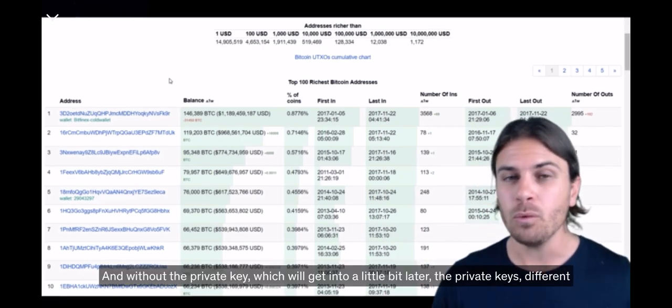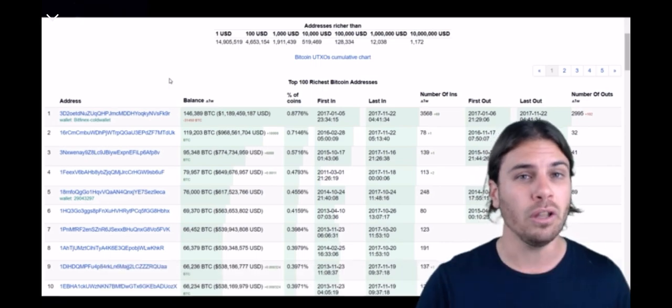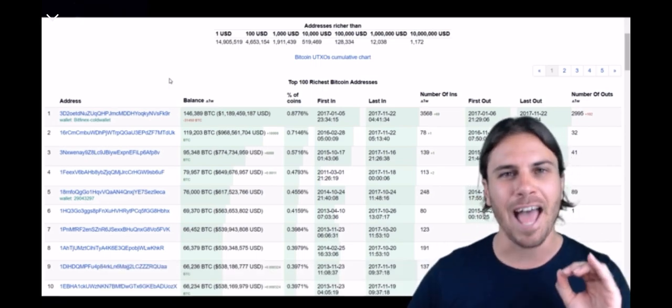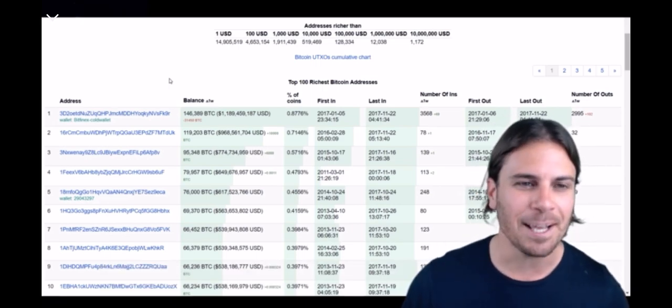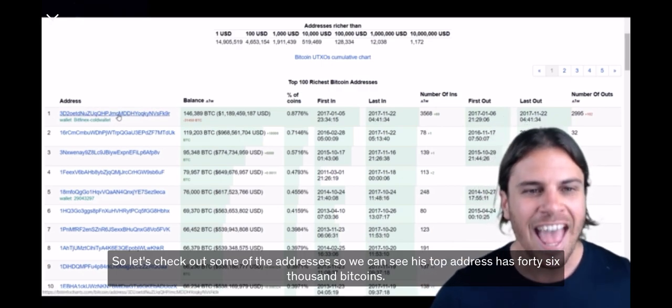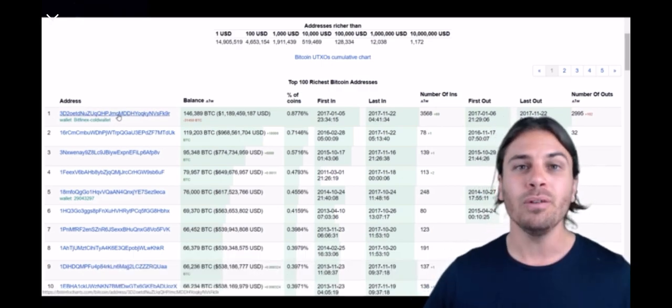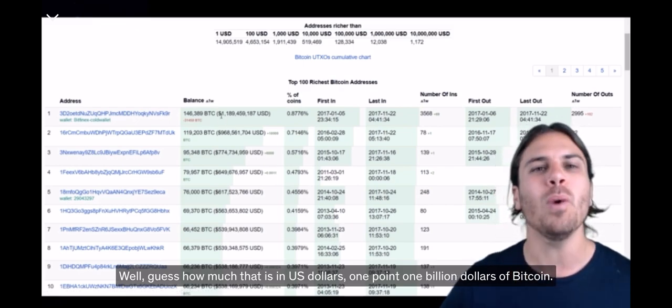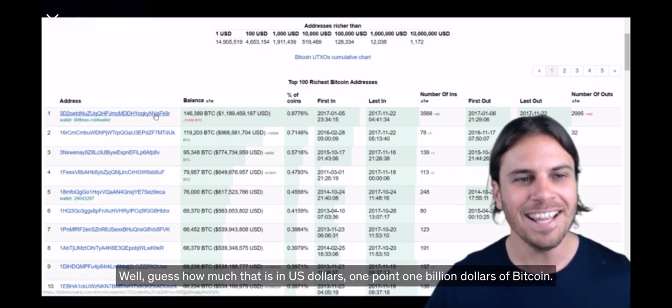And without the private key, which we'll get into a little bit later, the private key is different to the wallet. No one can touch your Bitcoin. It is unhackable and it is immutable. So let's check out some of these addresses. We can see here this top address has 146,000 Bitcoins. Well, guess how much that is in US dollars? $1.1 billion of Bitcoin.